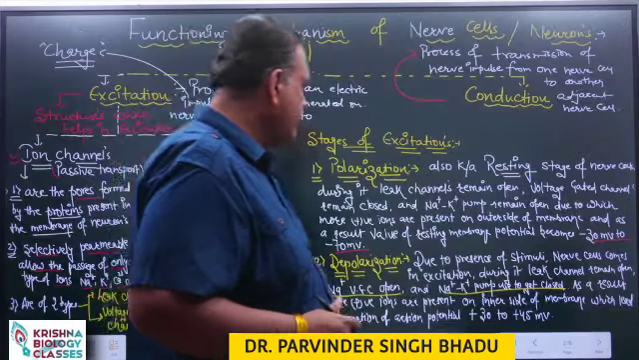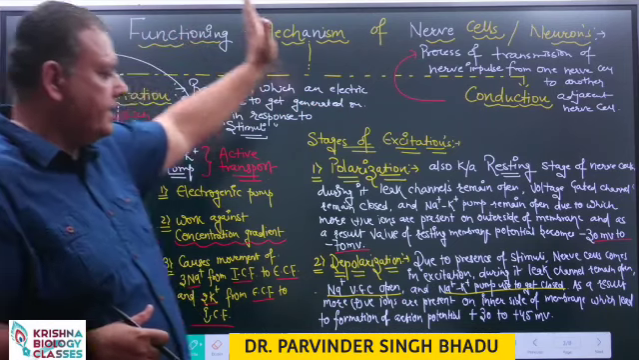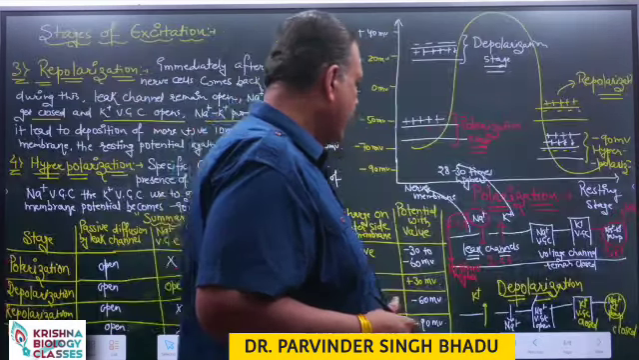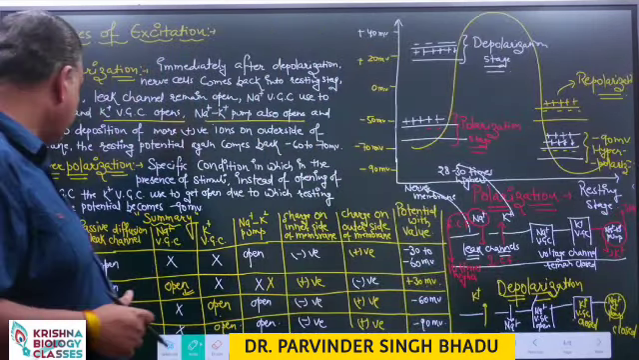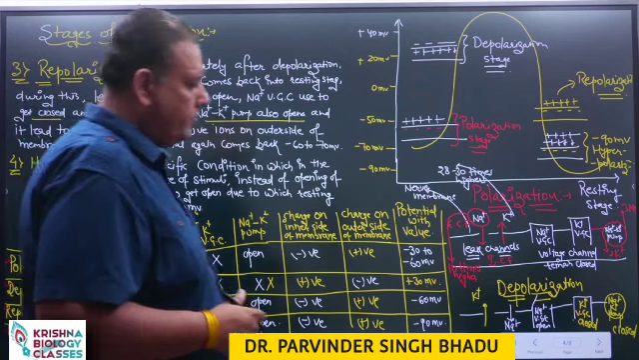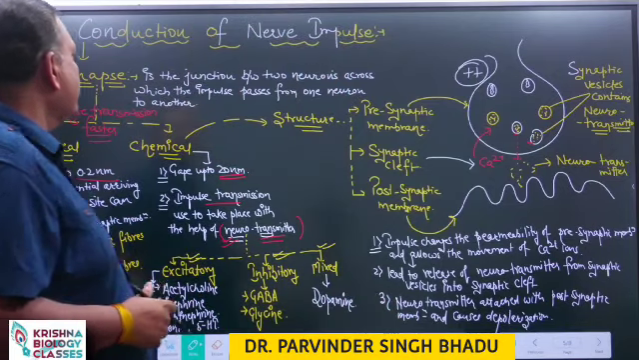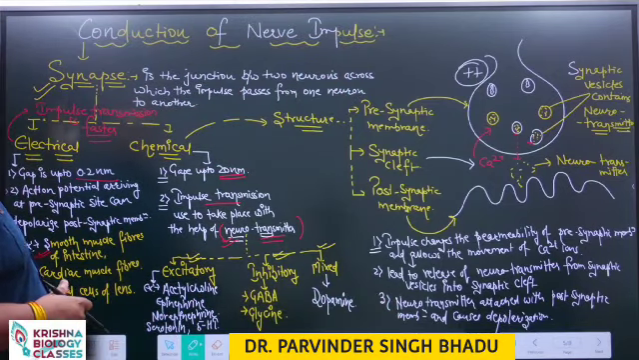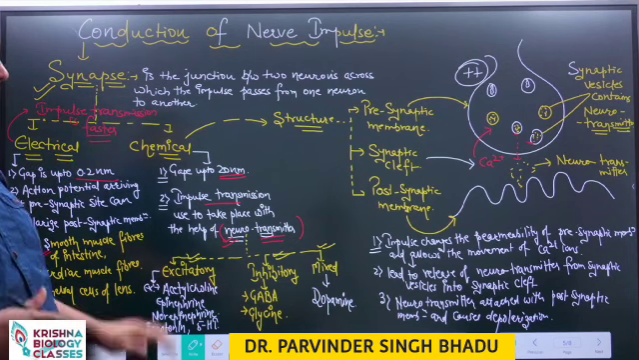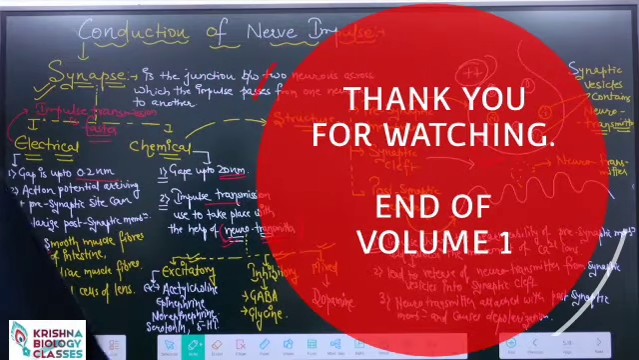Then the functioning mechanism of nerve cells, the process of excitation and process of conduction, the different stages of excitation: polarization, depolarization, repolarization and hyperpolarization, and after that the conduction of nerve impulses with the help of synapses, electrical synapse and chemical synapse. It's over for today. In the next class we will discuss the structure of the human nervous system.